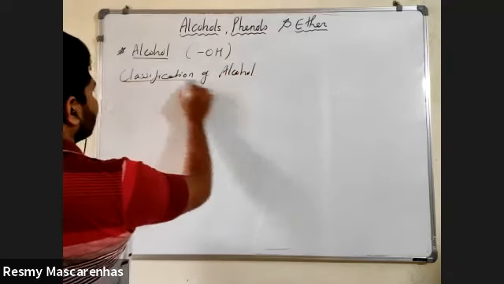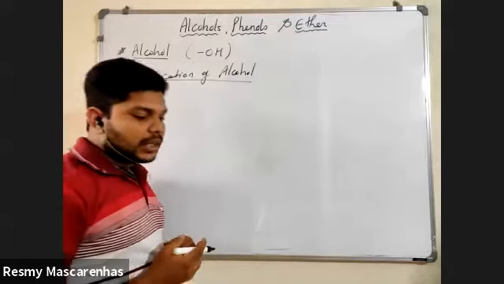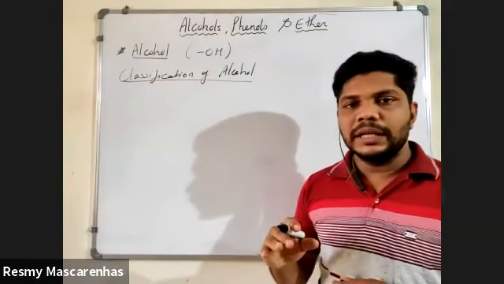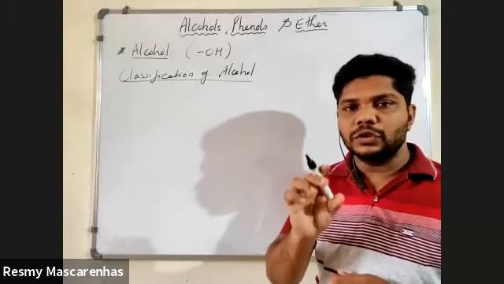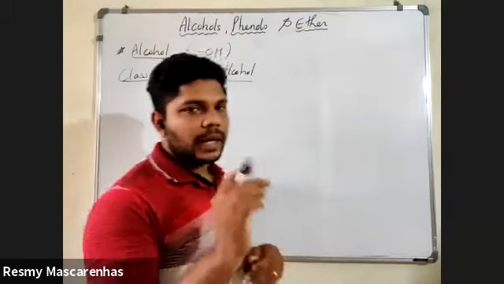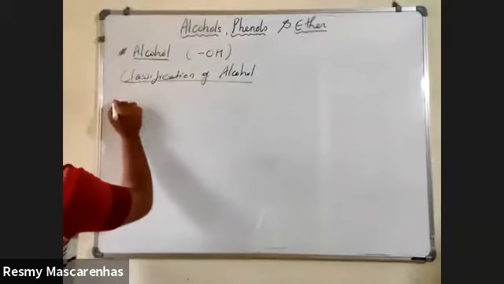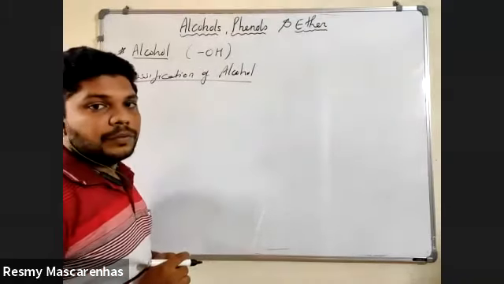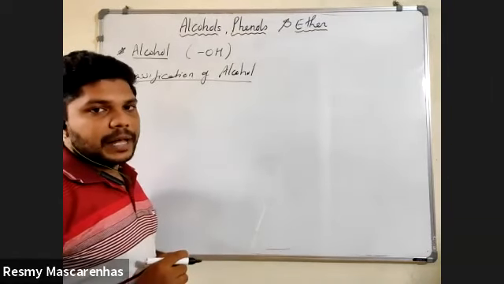Classification of alcohols. Alcohols are classified in different ways, mostly with respect to which type of carbon the OH group is attached to. In the first case, we see where the OH is attached to a carbon of sp3 hybridization.